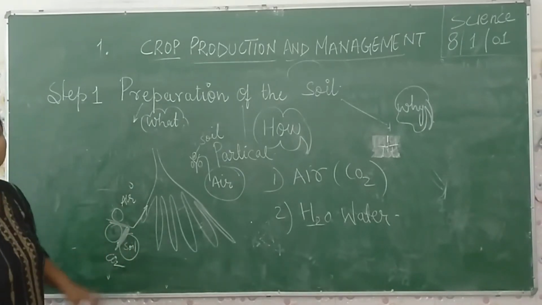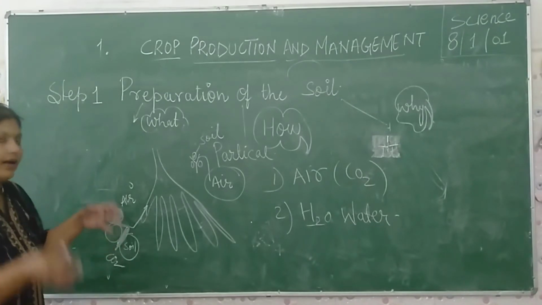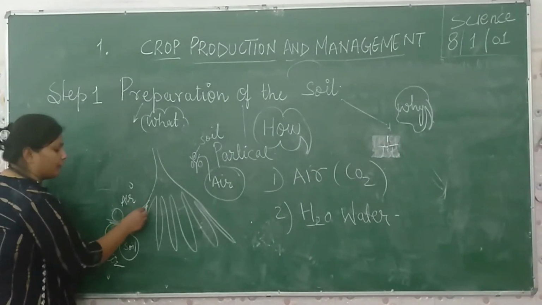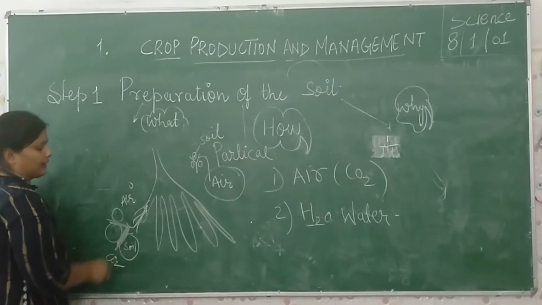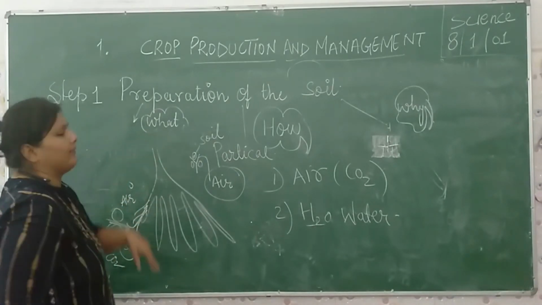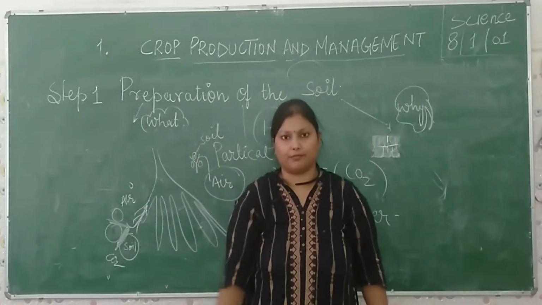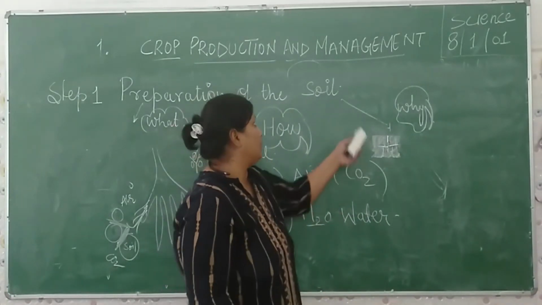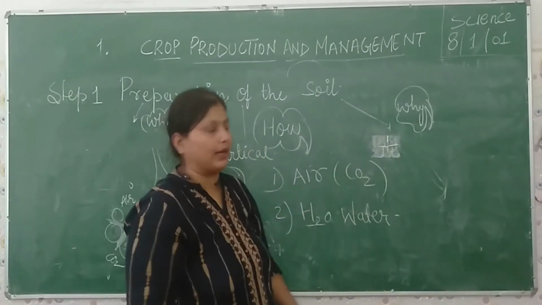How is it filled by the air? By plowing, leveling the soil, and loosening the soil, air is filled in the spaces between the soil. The root hairs and the root of the plant absorb the air from the soil, and this air further moves upward in the plant and does its metabolic process, preparing the food and other things. So it is very important. This is the first reason why we are doing the preparation of the soil.